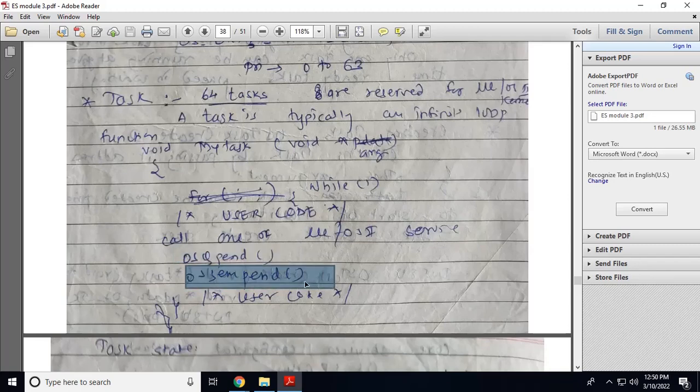These are the services of microcontroller OS2. In this way, a task is an infinite loop function written with while 1, you can give the name of the task, you can pass some argument, you write your code, and you can use the services of microcontroller OS2, that is OS queue pend and OS semaphore pend.